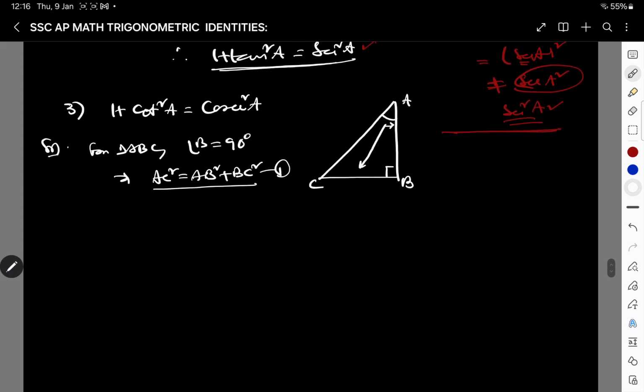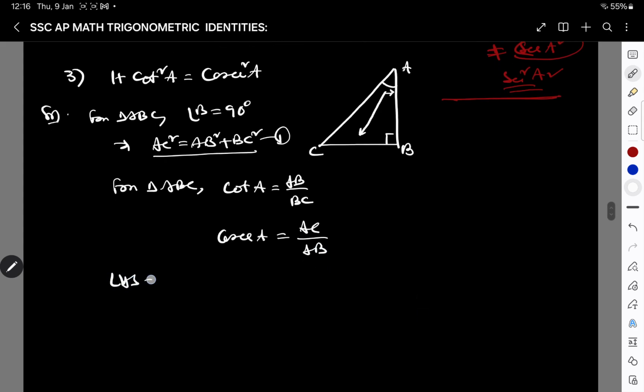Then what would you do? Again the same, you must find cot A. From triangle ABC, find cot A. Tan A is opposite by adjacent. Therefore, cot A will be adjacent by opposite, so AB by BC. And what is cosecant A? Cosecant A is the reciprocal of sine A. Sine is opposite by hypotenuse. So cosecant will be hypotenuse by opposite, that is AC by BC.